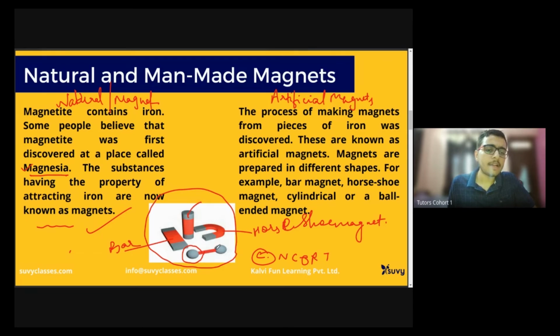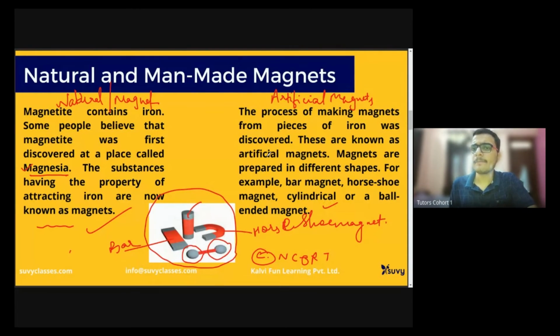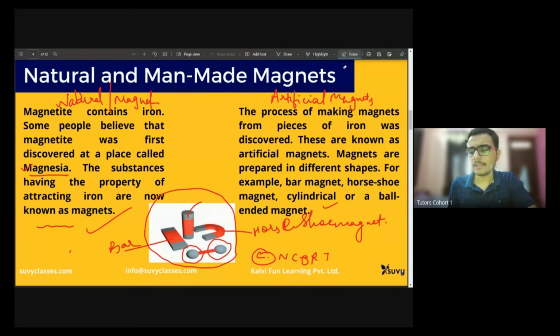What are ball ended magnets? Magnets that have balls at their ends, that are ball shaped at the end, are known as ball ended magnets. I hope this is clear. Is it easy? Yes, sir. Yeah, it is easy.